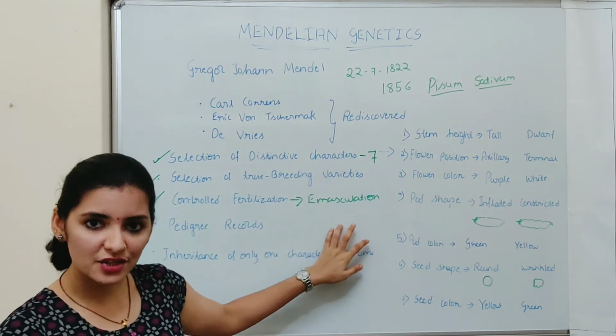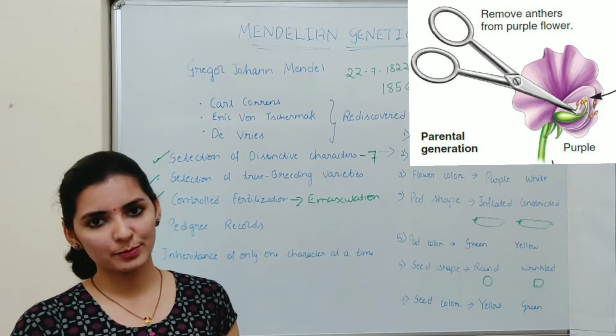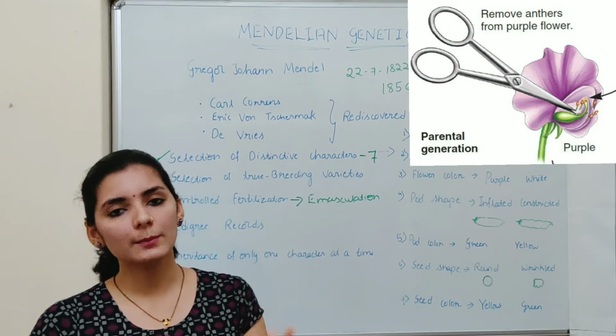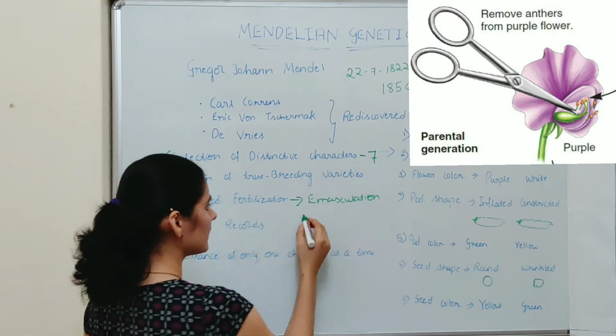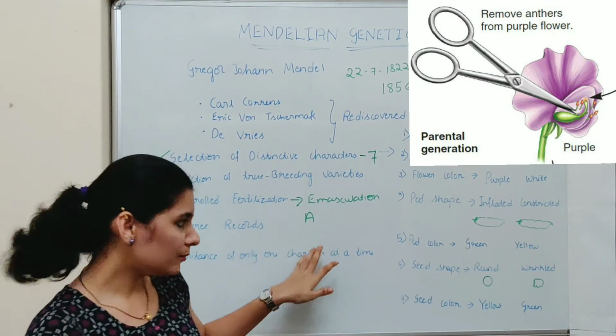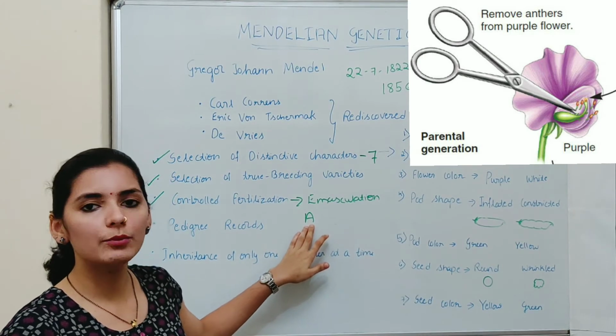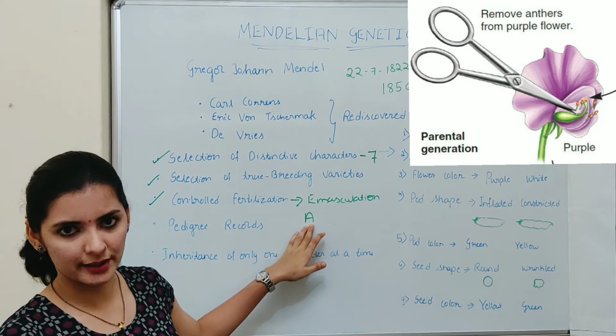Emasculation is a procedure in which the male reproductive part or stamen is removed from the flower before it attains maturity. For example, consider flower A, and from flower A, the stamen will be removed before it attains maturity.